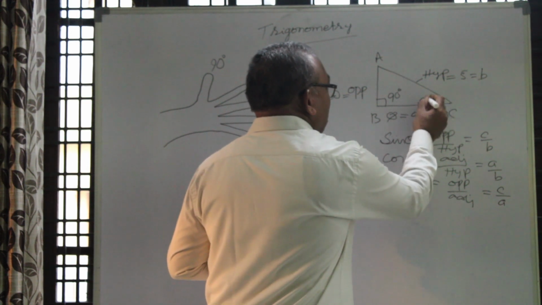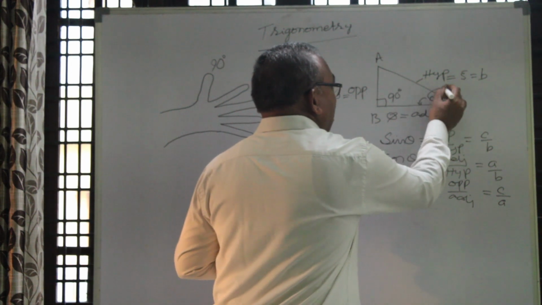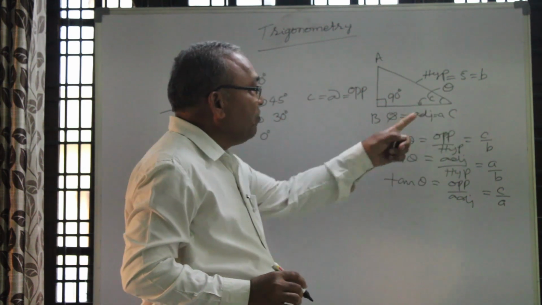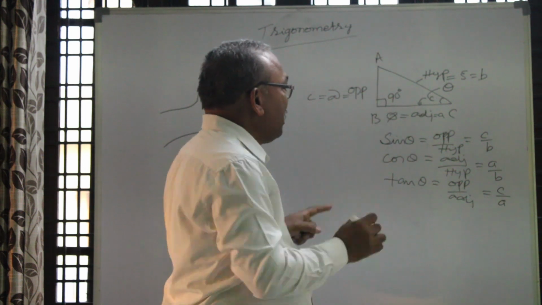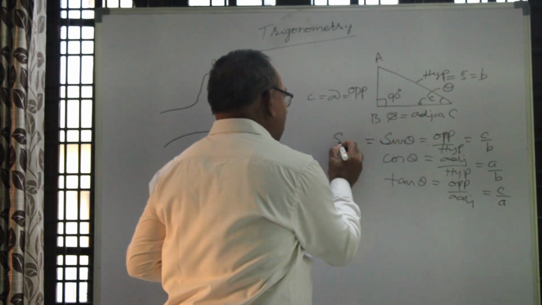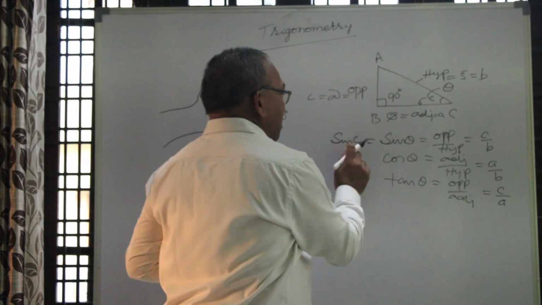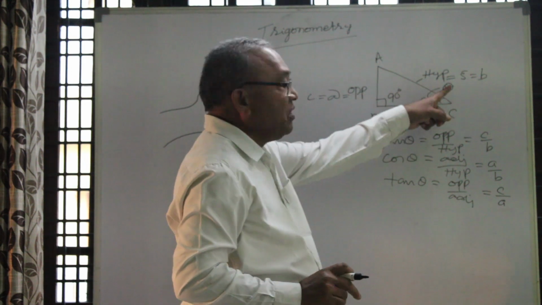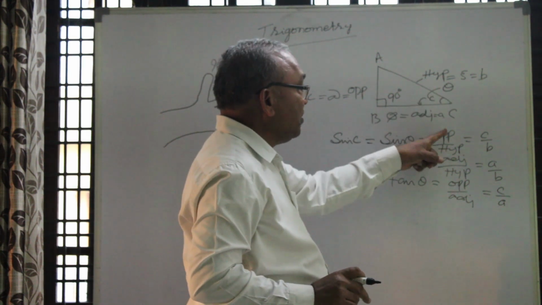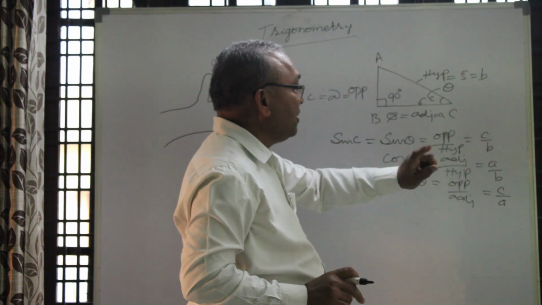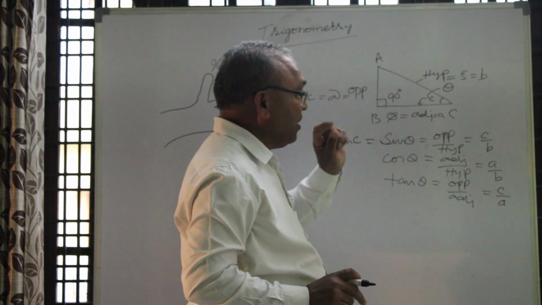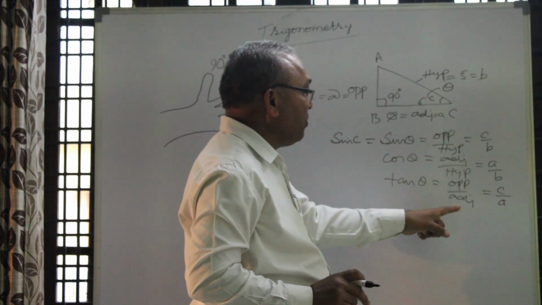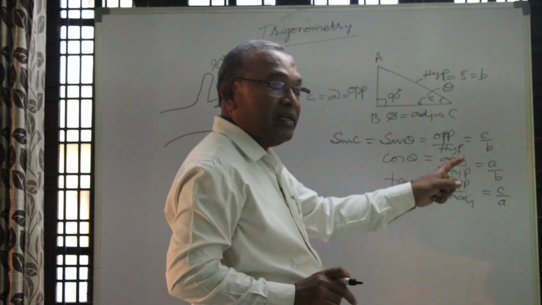Suppose this one is C, C is theta. Then sin theta means sin C. No matter, we are giving C is equal to theta. Then sin theta is equal to opposite side by hypotenuse. Then cos theta is equal to adjacent side by hypotenuse. Then tan theta is equal to opposite side by adjacent side, like that.